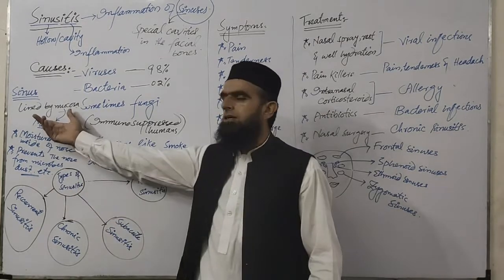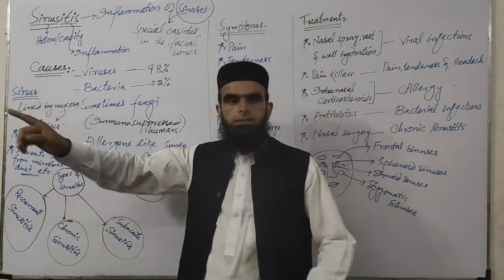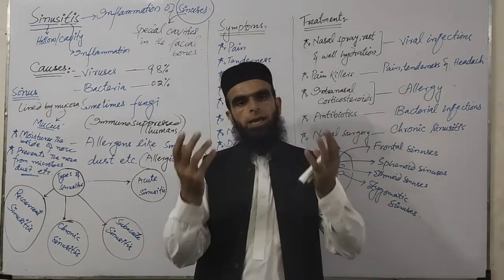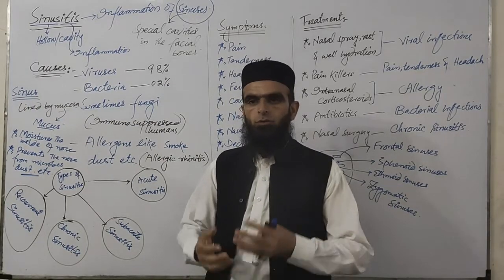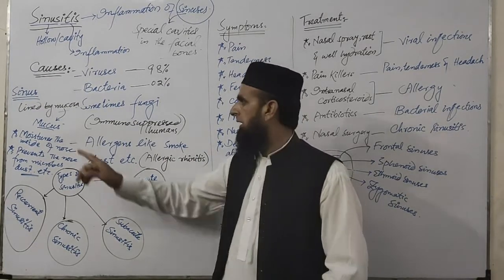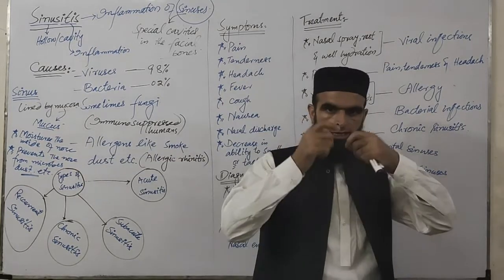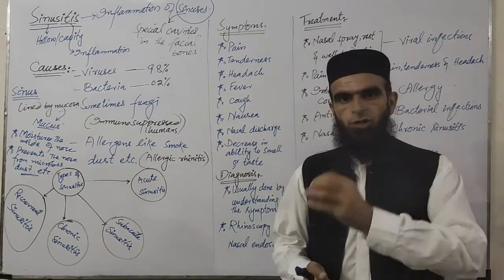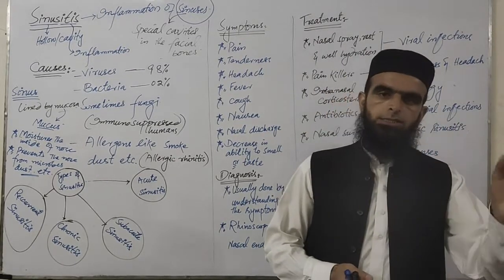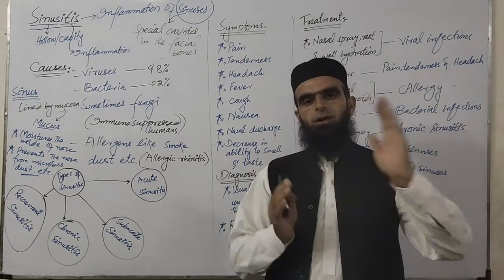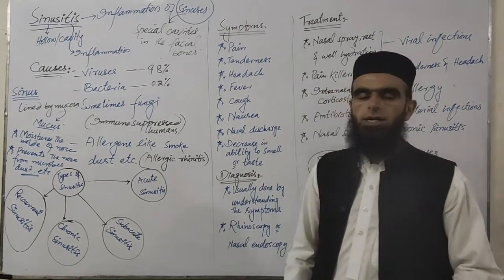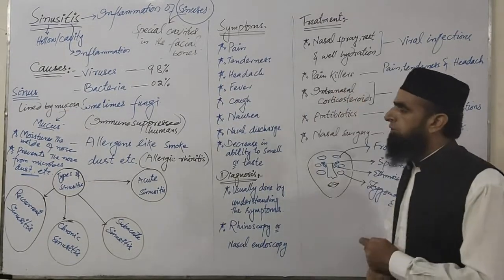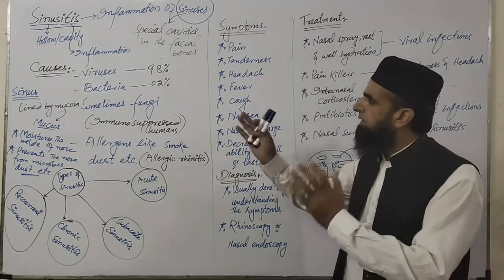So another objective can be made over here: the sinuses are internally lined by what? Mucosa. Another one: the internal lining or membrane of the sinus produces which kind of secretions? That is mucus. What does mucus do? It moisturizes the inside of the nose, and it also helps to protect the nose from the attack of microbes, dust particles, smoke particles, etc. So these are different objectives which can be made in the functions of the sinuses. This is a little bit about the functions of the sinuses.